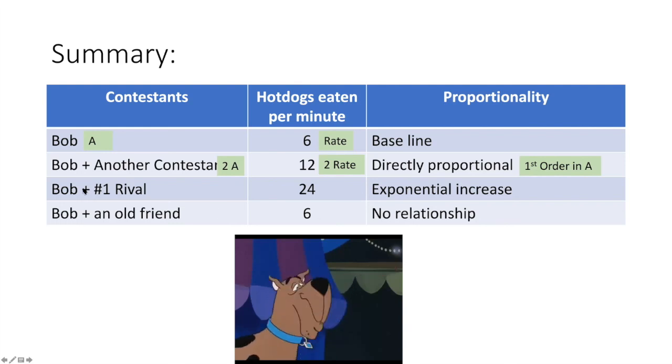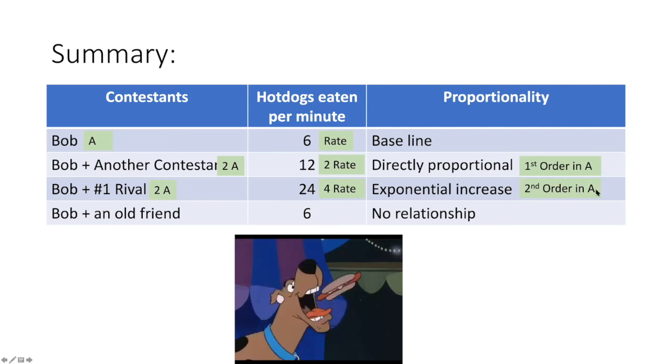Okay, well, the other scenario that we had was Bob and his number 1 rival. So that's still just doubling the concentration of our reactant A, but that caused a quadrupling of the rate. So the rate went up by a factor of 4. Remember that we want to think about what exponent I put on that multiplier in the reactant to make the multiplier on the rate. And so since 2 squared equals 4, we could say that in this case, that would be a second order reaction in A.